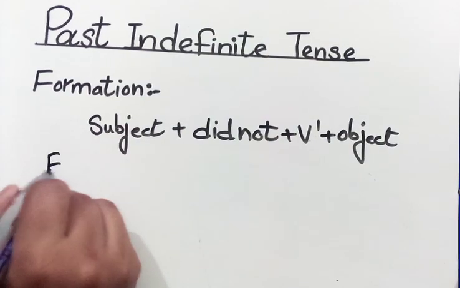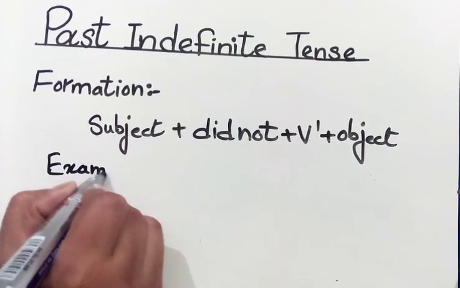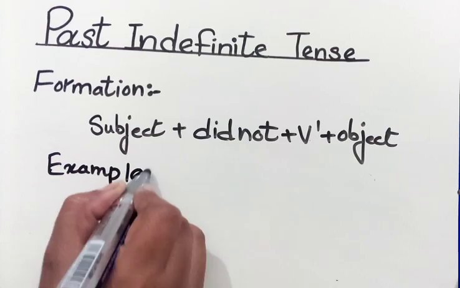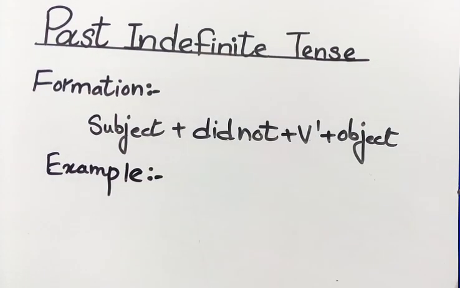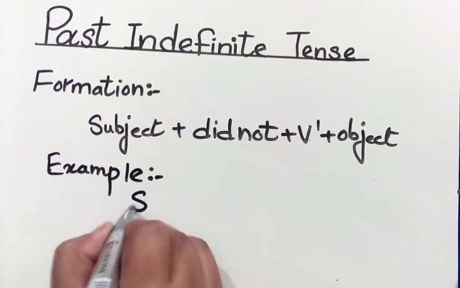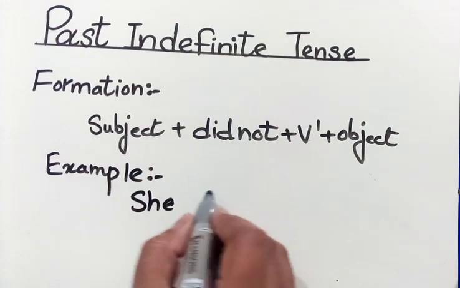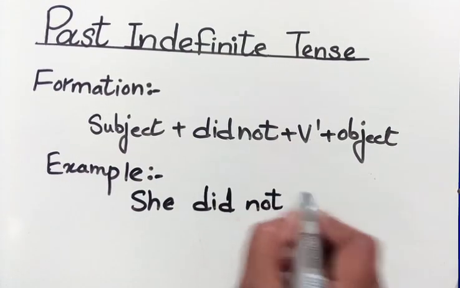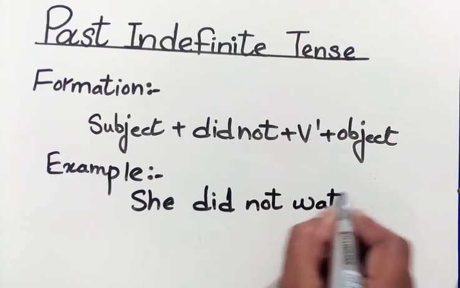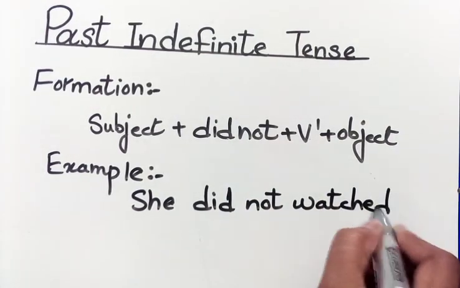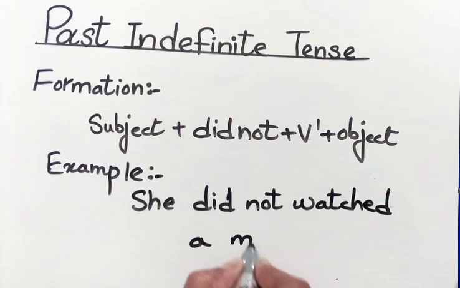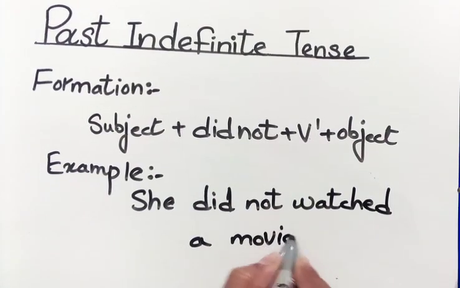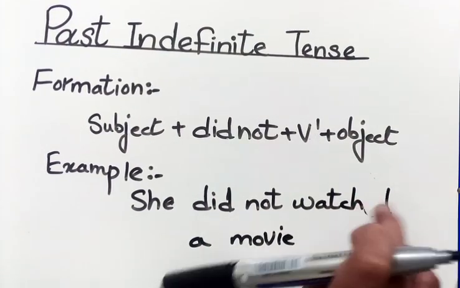Now I will write the example. Example is she did not watched a movie. Sorry, she did not watch.